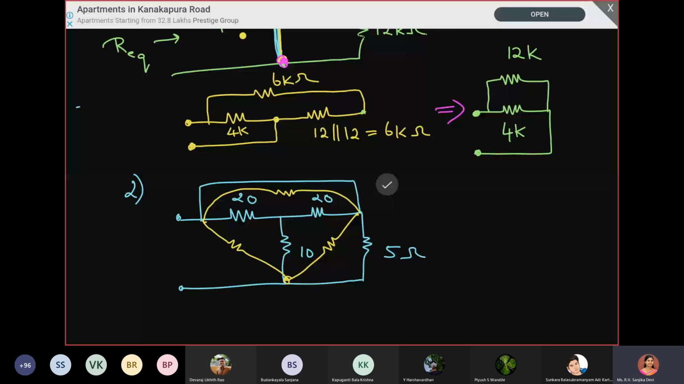Okay, if you do the star to delta, can you tell me what values you will be getting? 80, ma'am. That short part. Okay, this is 80, yes, and the other two? 40, 40. Okay. So it means that now we can remove the center part.